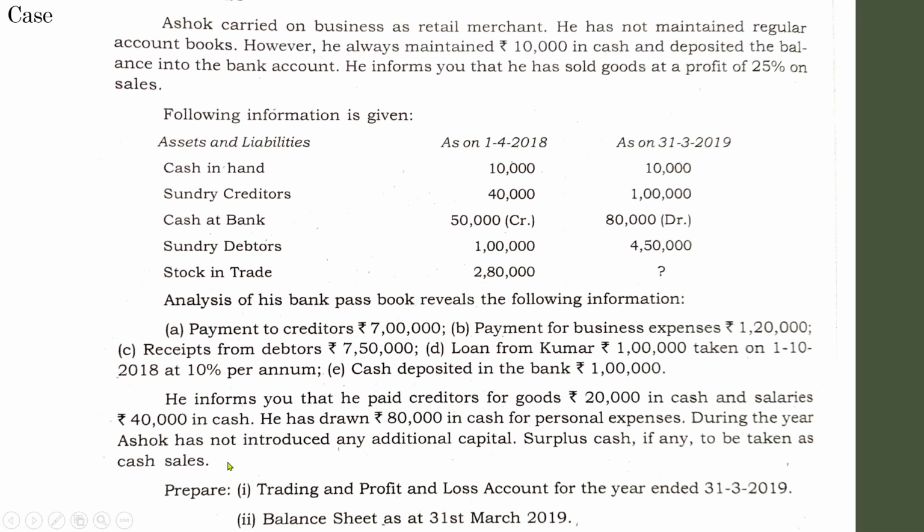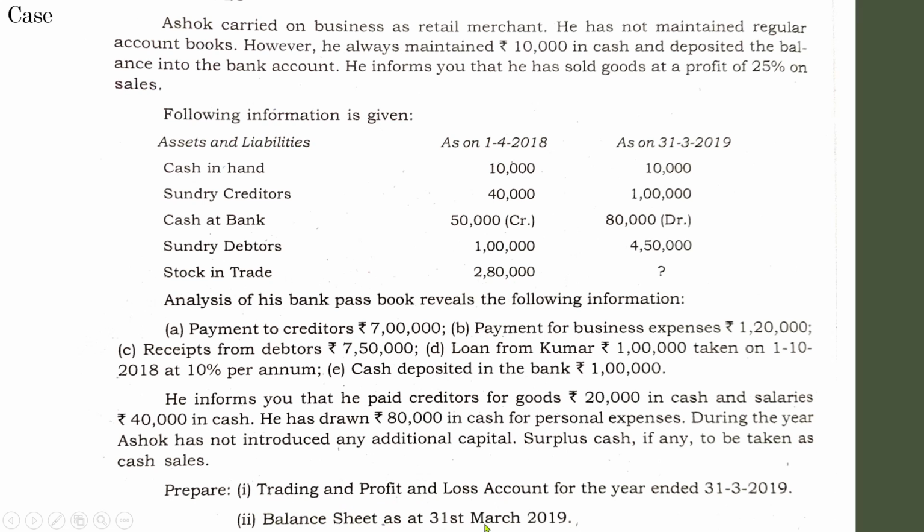We know that while preparing a cash book, if you get a difference in the debit side, definitely it represents cash sales. We have discussed many cases regarding that. This sentence may sometimes be given in the question, or it may not, but it is a common rule that whenever there is a difference in the cash book, that represents mainly the debit side difference, that will be cash sales. Next, these are the aspects which you have to prepare: trading profit and loss account, balance sheet.